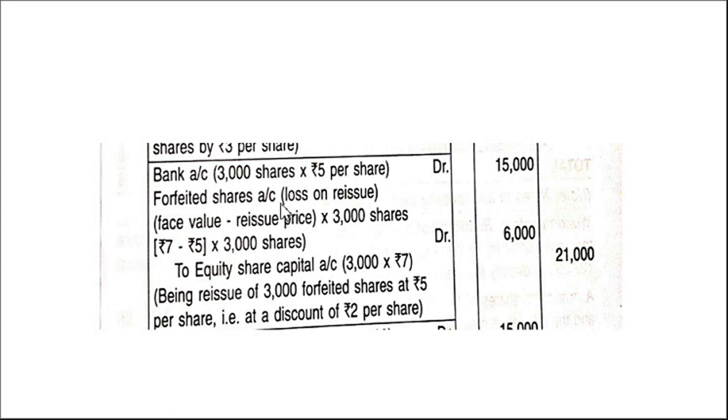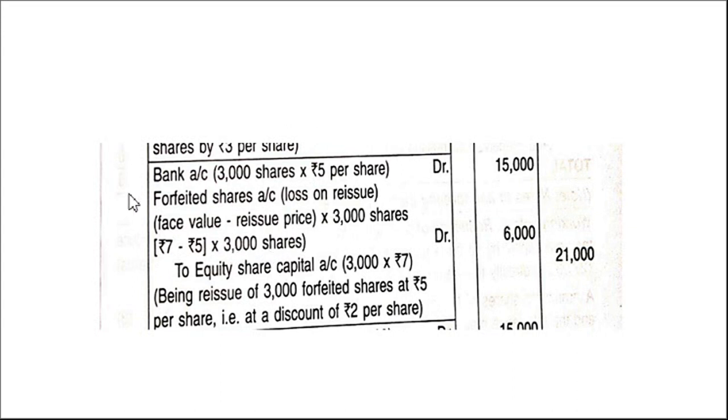But here the twist is we are issuing it at a lesser amount, so we have the loss. You know when we have a loss, that should be written on the debit side. All the losses and expenses we write on the debit side, correct? So loss on reissue we have to mention here, forfeited shares account. 3,000 shares, the share price is 7, we are issuing at 5, so 2 rupees is a loss. 3,000 shares into 2, 6,000.